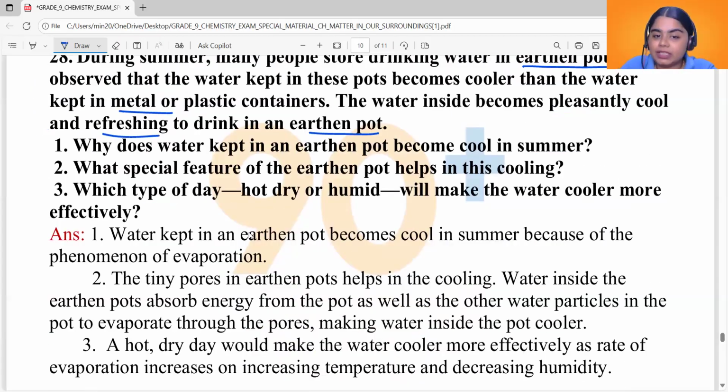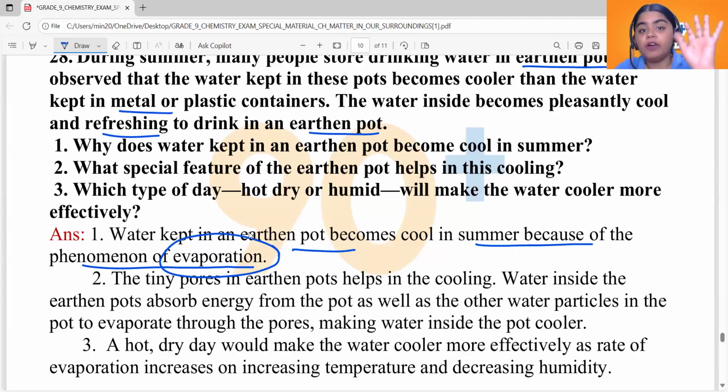Water kept in an earthen pot becomes cool in summer because of the phenomenon of evaporation. Now, we are not explaining what evaporation is here because we are explaining that in the next question. So that's why we are simply writing evaporation here. So why is the water cool in an earthen pot? It is because of the phenomenon of evaporation.